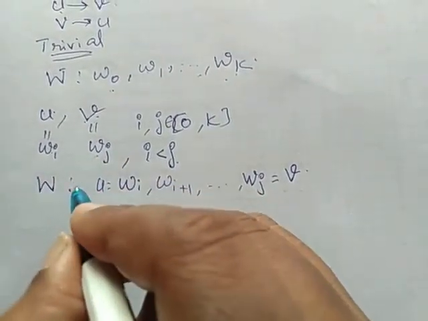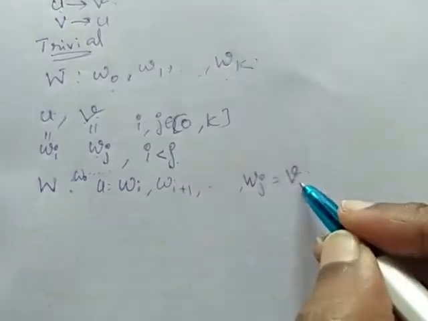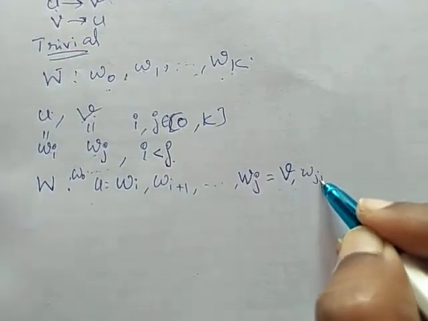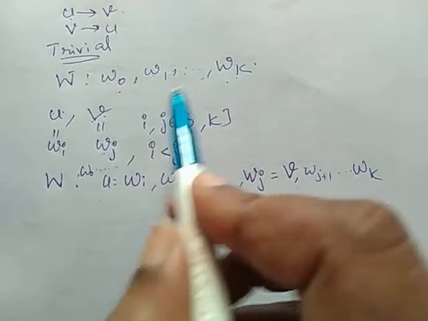See, obviously, here we have W0, W1, W2, etc., Wj plus 1, etc., Wk. This is our walk.